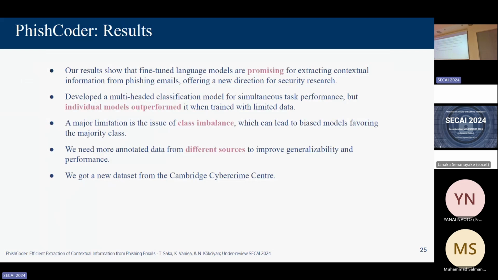To overcome the class imbalance, we realized we needed more training data, and diverse, structured training data from different sources. So we could overcome the class issue and also make the model more generalizable. To achieve that, we got a new dataset from the Cambridge Cybercrime Centre. It is much larger and it has been collecting since 2001, so it covers many years. A lot more diverse data, collected from all over the world. And we're currently in the process of running experiments using this data.